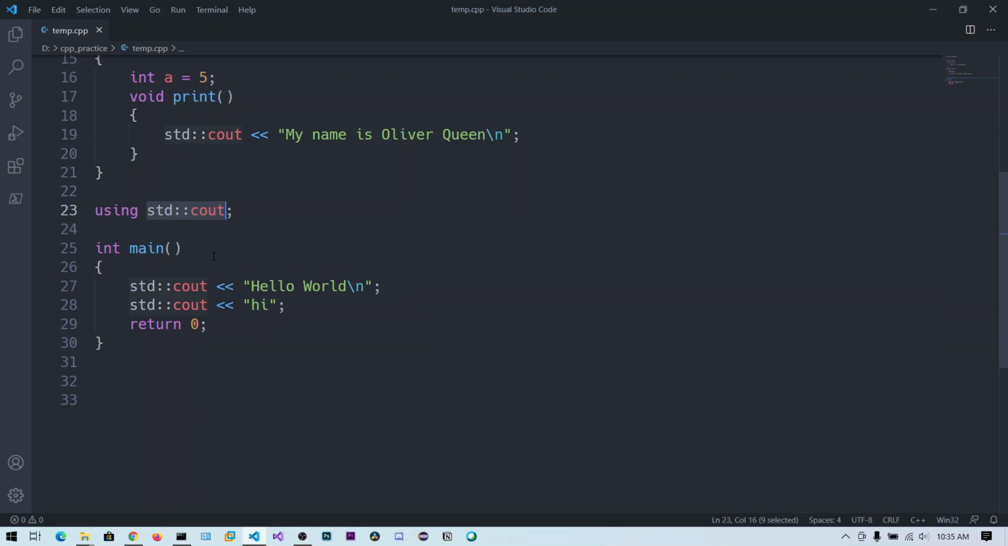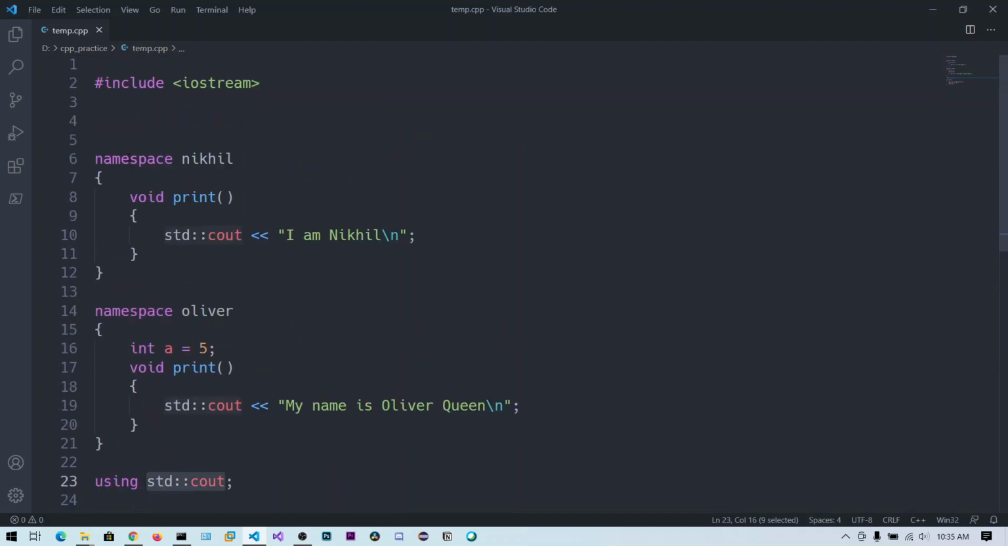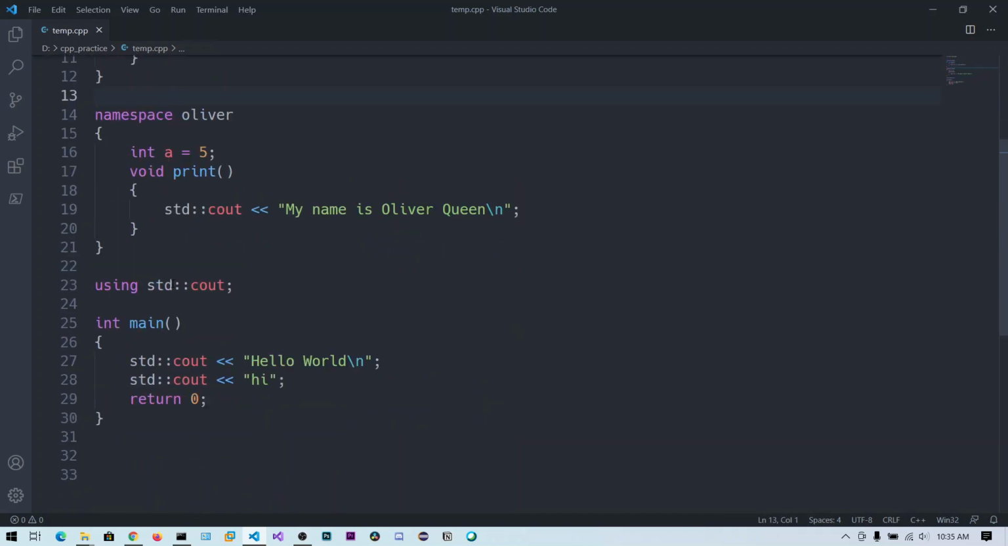So this is all about the namespaces. I hope you have understood. You can create these user namespaces. If you have any doubts, please leave them in the comment section. I will answer.